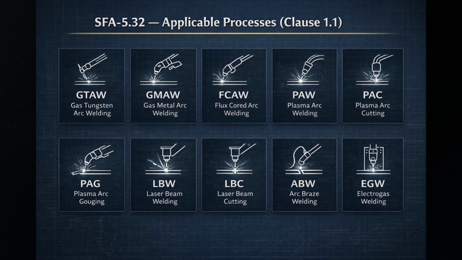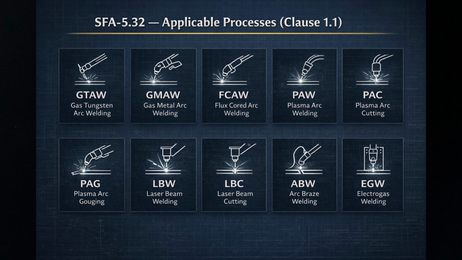Code Ref. Clause 1.1, Processes covered. 1. Gas tungsten arc welding, GTAW. 2. Gas metal arc welding, GMAW. 3. Flux cored arc welding, FCAW. 4. Plasma arc welding, PAW. 5. Plasma arc cutting, PAC. 6. Plasma arc gouging, PAG.